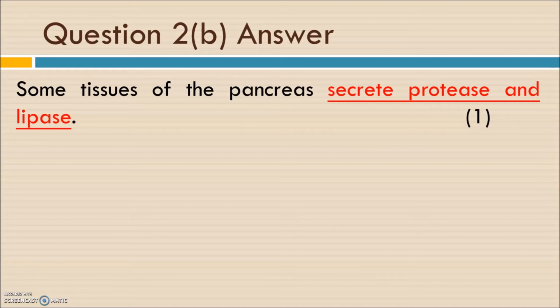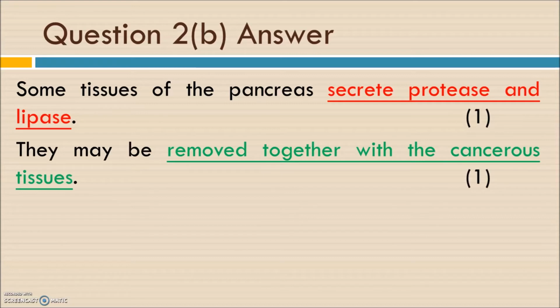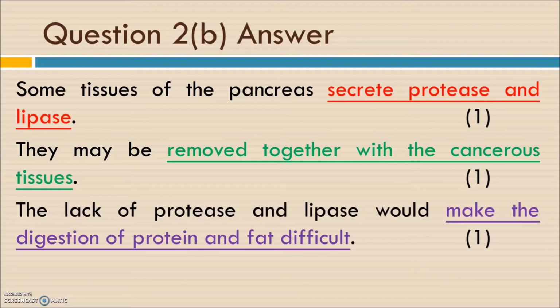If those cells are also removed together with the cancer cells, the pancreas cannot produce a sufficient amount of protease and lipase, and it will lead to difficult digestion of protein and fat. So that's why he is advised to take a low protein and low fat diet.